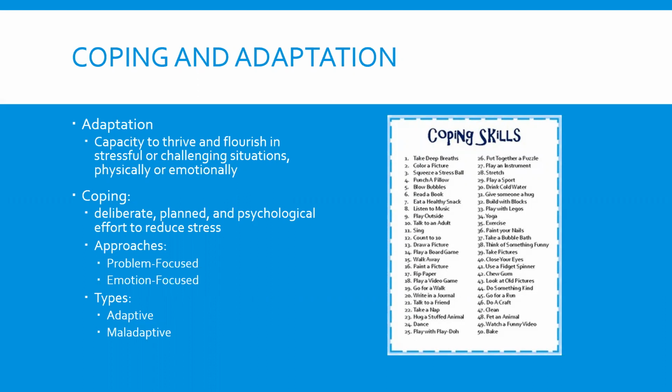We categorize our coping skills into two groups, adaptive or maladaptive. Adaptive coping helps us to deal with our stress and reduce it, whereas maladaptive is coping strategies that we use to try and reduce our stress, but may be harmful for our body. Examples of maladaptive coping skills would be things like turning to alcohol, cigarette smoke. In certain situations, other coping skills may be maladaptive where they're adaptive to others.